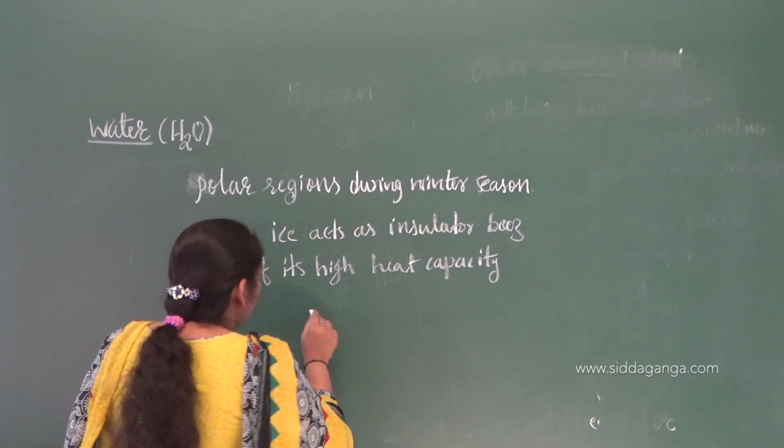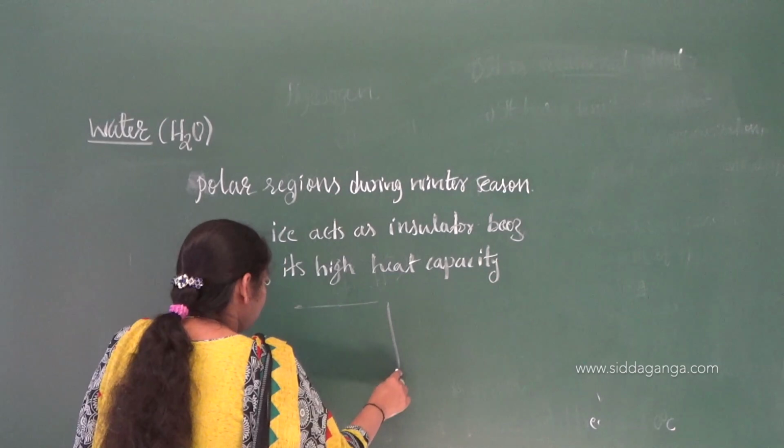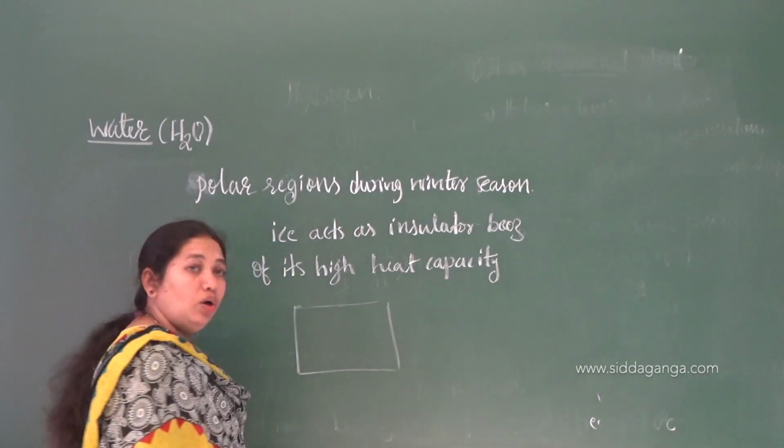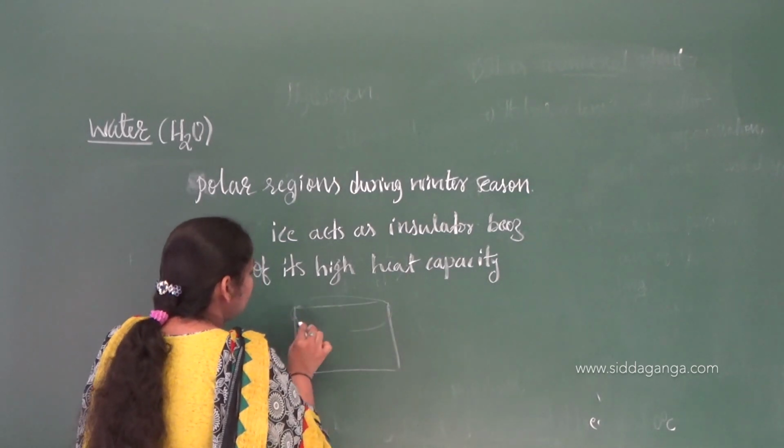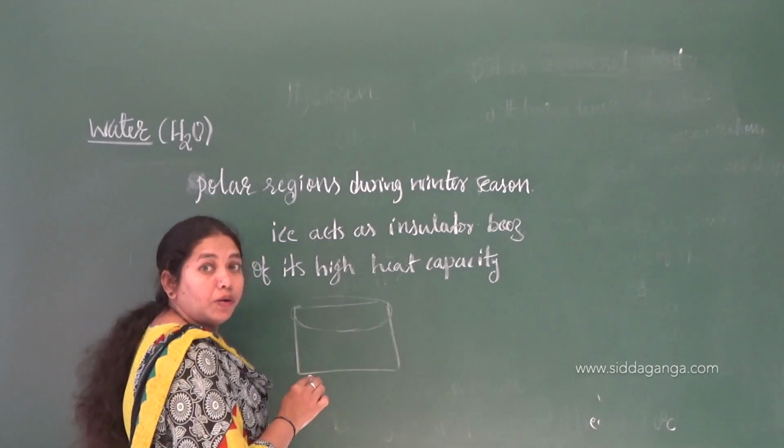So if you take the polar regions, say some water body is there, during winter season what happens? The water will be converted into ice, right?